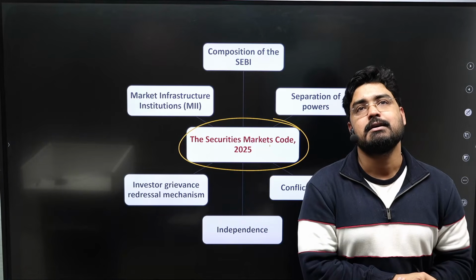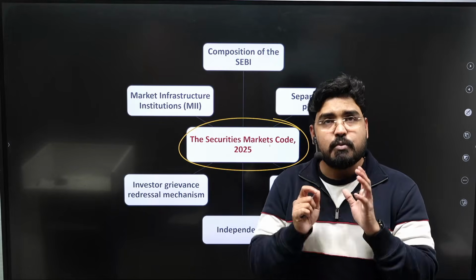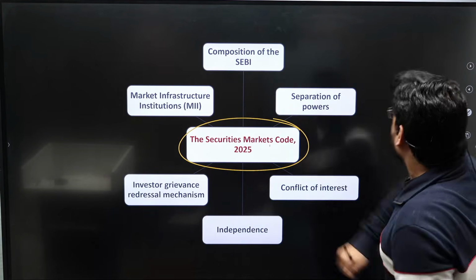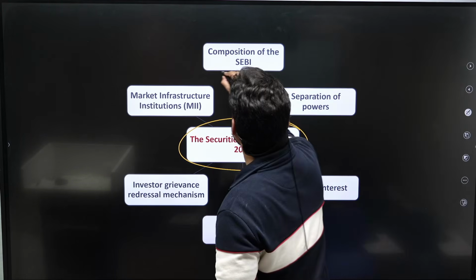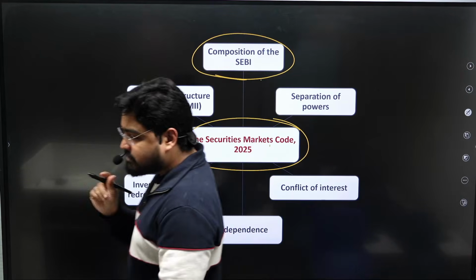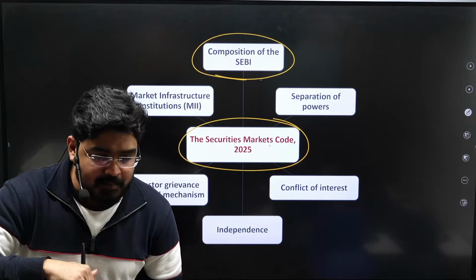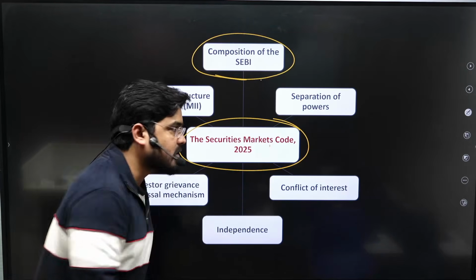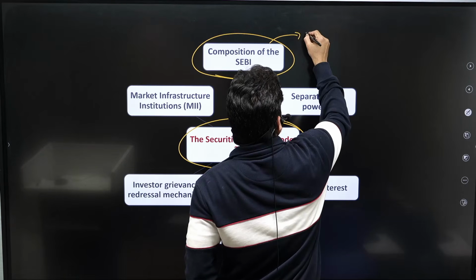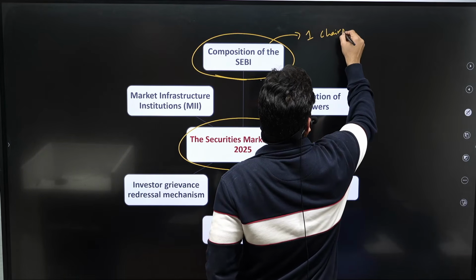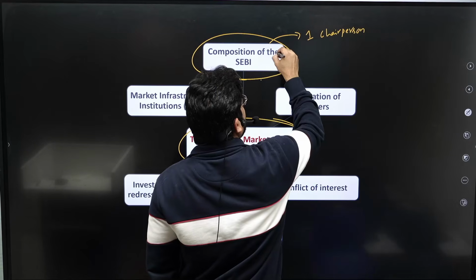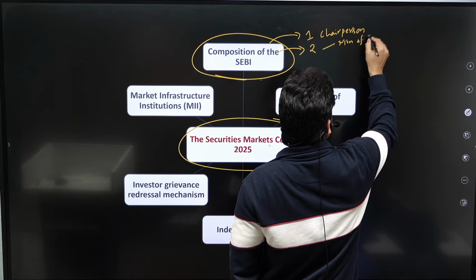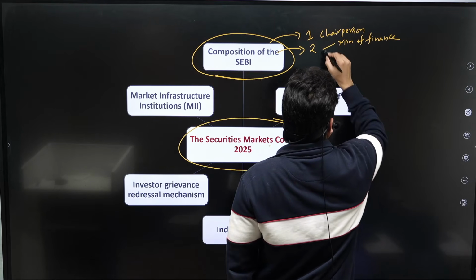So let us find out what are the new provisions that were introduced through the Securities Markets Code 2025. Okay. The first and foremost is with respect to the composition of the SEBI, the Securities and Exchange Board of India. See, earlier SEBI comprised 11 members. Okay. One chairperson, two officials from the Ministry of Finance and the Ministry of Corporate Affairs.